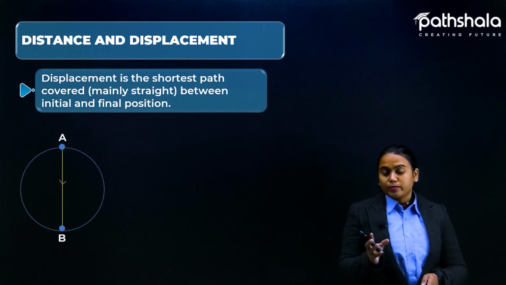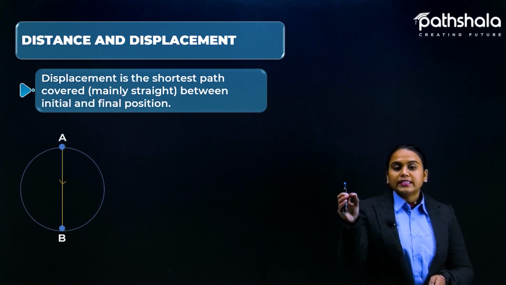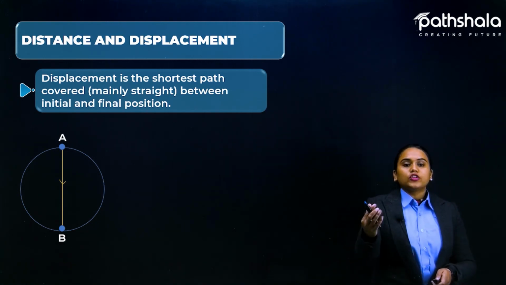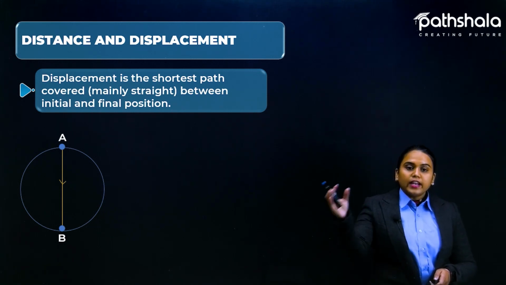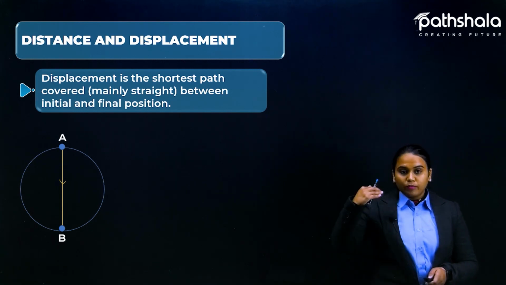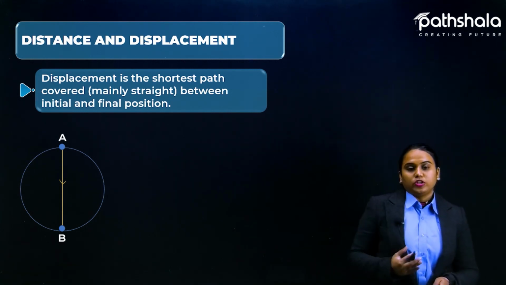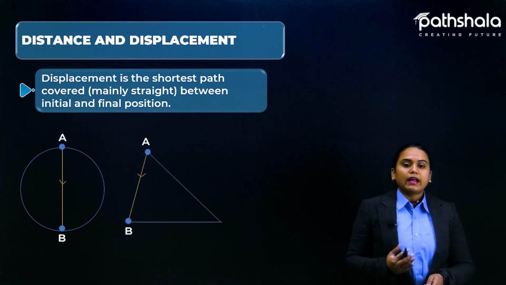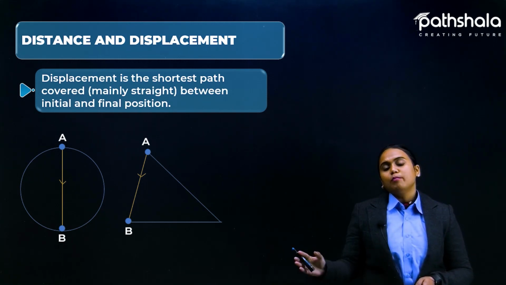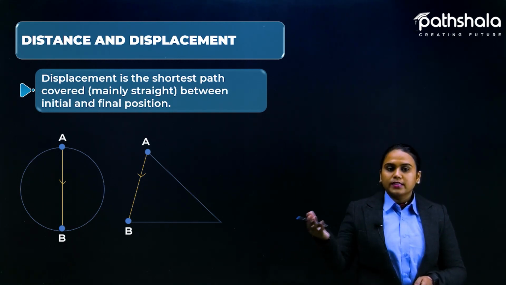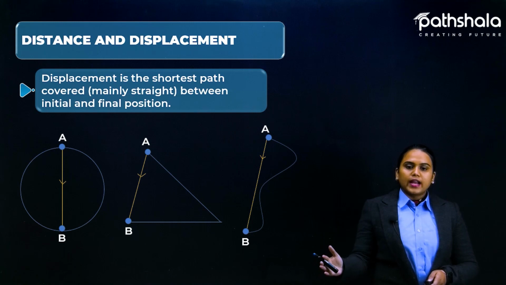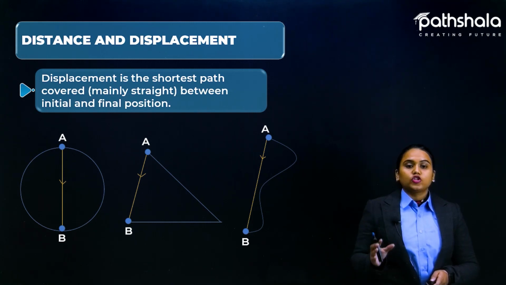Yes, of course, that is the shortest path, because no distance can be the shortest path if it is not a straight line. So moving in a straight line mainly tells you about the displacement. Here a direction is also considered, right? Yes, from the initial position to the final position. In the same manner, in the second diagram, you can see that A and B can be linked together and we can move directly from here to here. So again, this is displacement, the shortest path, and in the third case also, connecting the initial and the final position is again known as the shortest path.